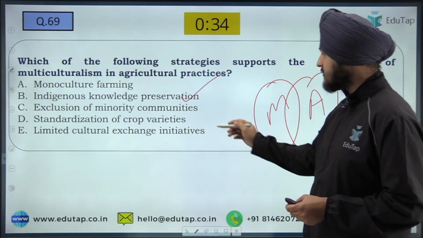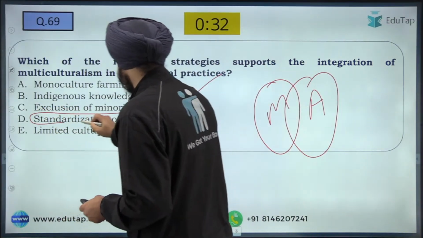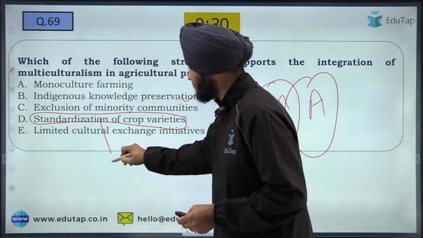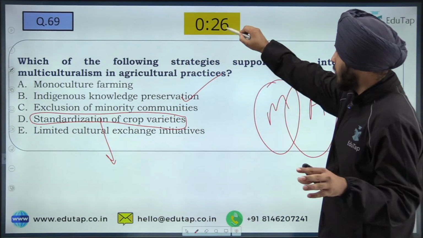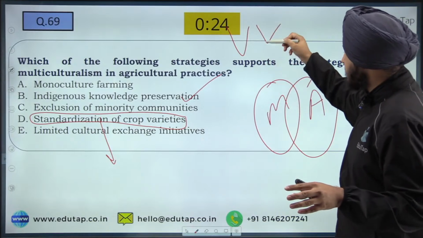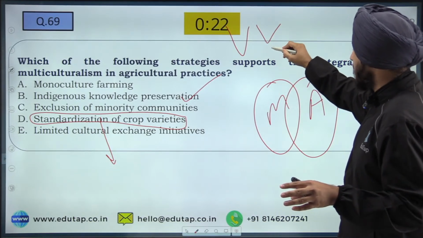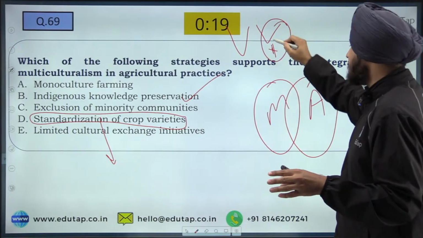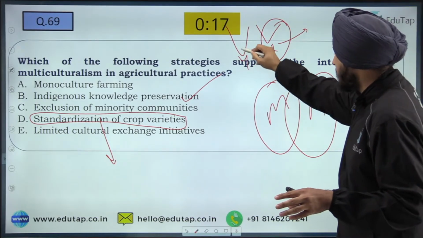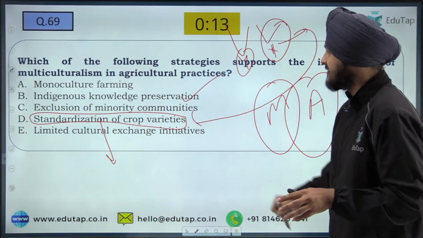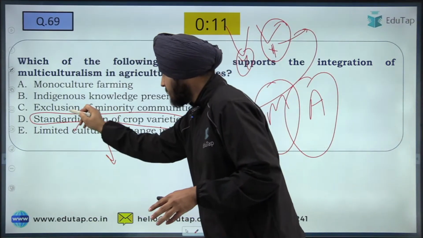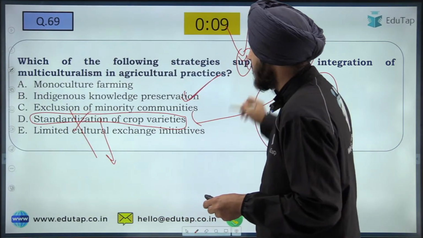Why the B option? Because standardization of crop varieties is not promoting multiculturalism. Standardization means you have taken a few crop varieties and, let us say, this crop variety grows by X method. So you have standardized that method by ignoring the Y method. So it is going against the spirit of multiculturalism. So standardization is not multiculturalism. The option is going to be the B option.